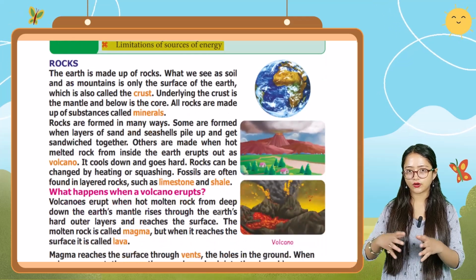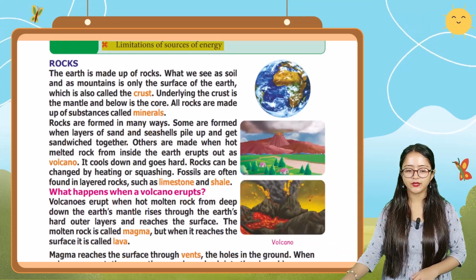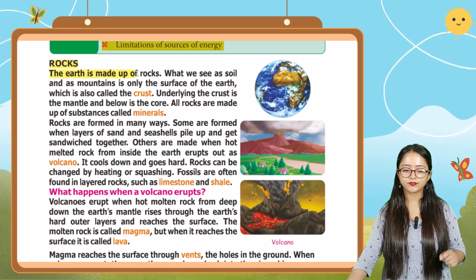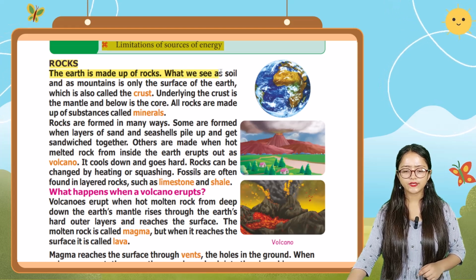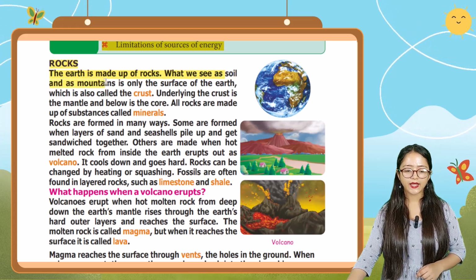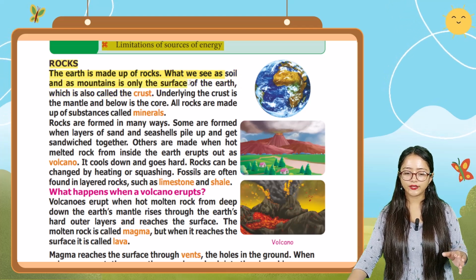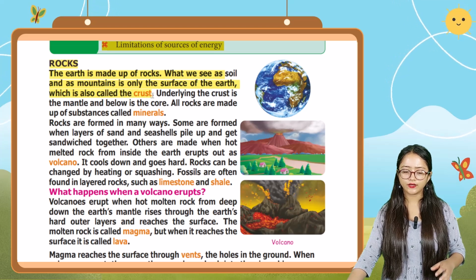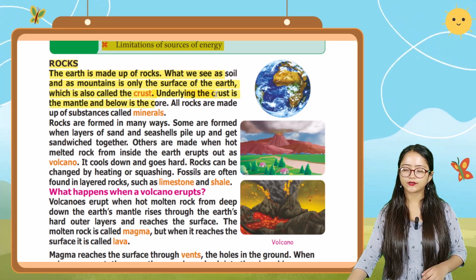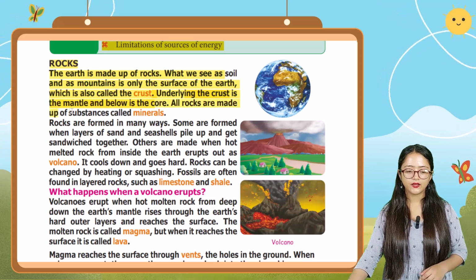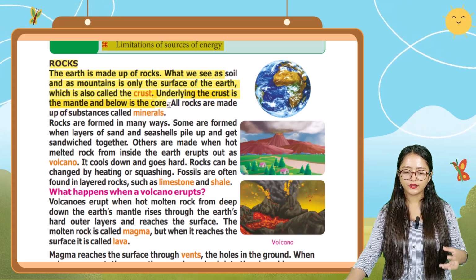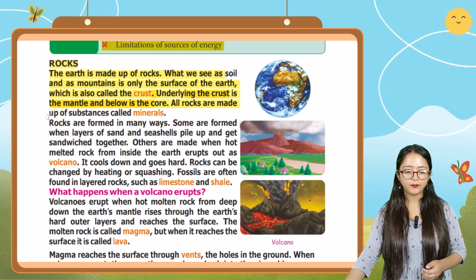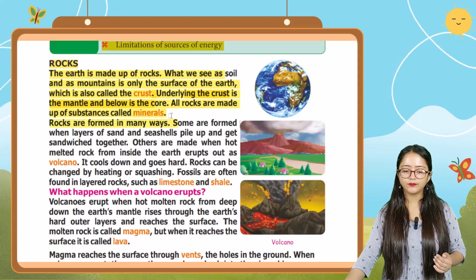So we're going to study this chapter step by step. So the first one, rocks. The earth is made up of rocks. What we see as soil and as mountains is only the surface of the earth, which is also called the crust. Underlying the crust is the mantle and below is the core. All rocks are made up of substances called minerals.